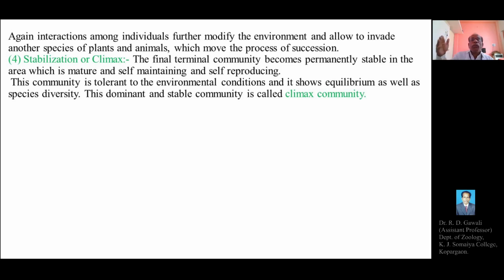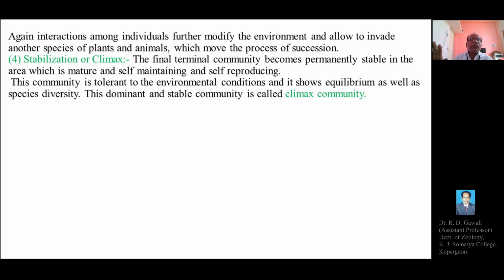This will lead to the replacement, the transformation towards the development of the community towards the more and more successful, complex or stable type. So again, interactions among the individuals further modify the environment, allowing the invasion of another species of plants and animals, which moves the process of succession. So this will lead to the transformation of the previous simple to complex, or the stable or climax type of transformation in the community.